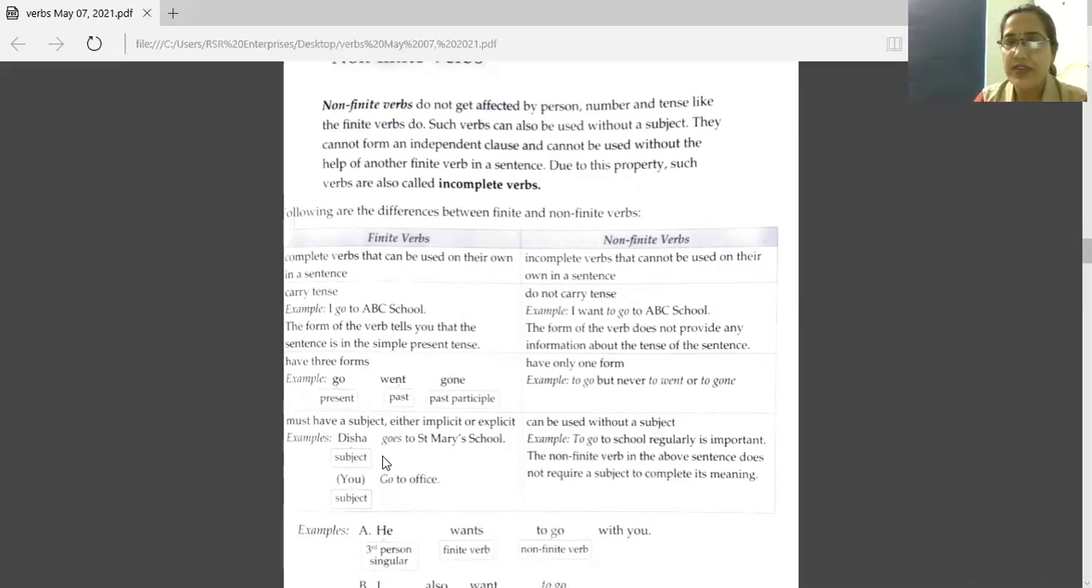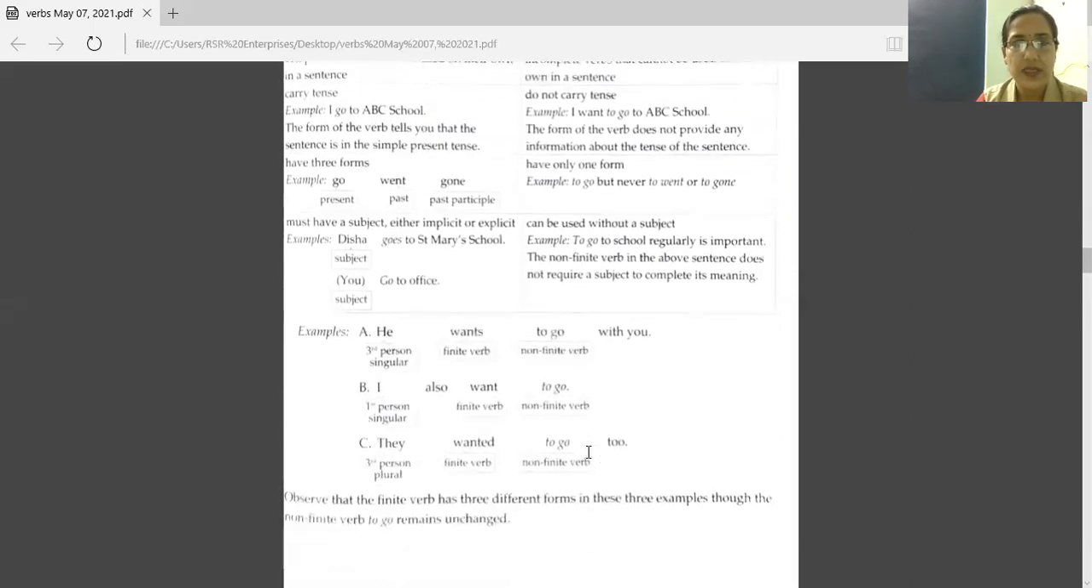In finite verb, we have to add a subject there. But in non-finite, no need to write a subject there, and we'll get the meaning. Let's see the next example. He wants to go without you. He, this is the subject. Wants, finite verb here. To go is non-finite verb. I also want to go. I is the subject, want is the finite verb, and to go is non-finite verb.